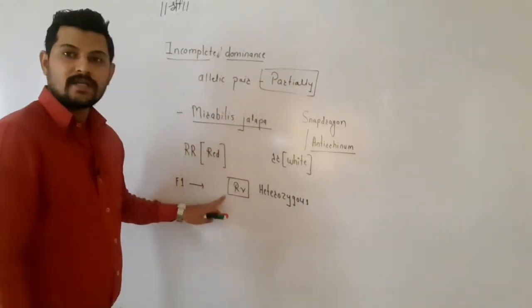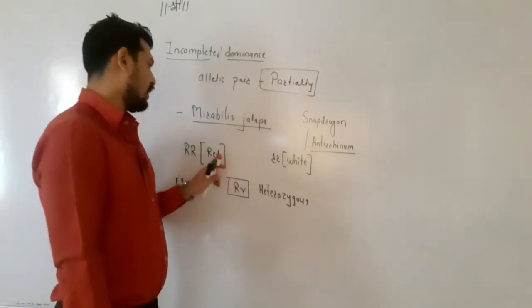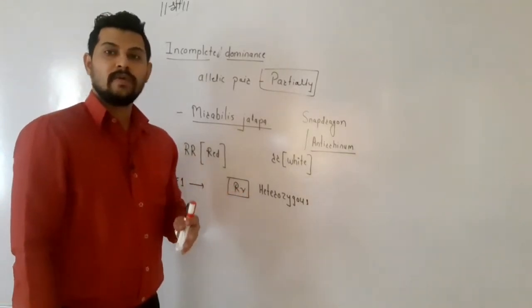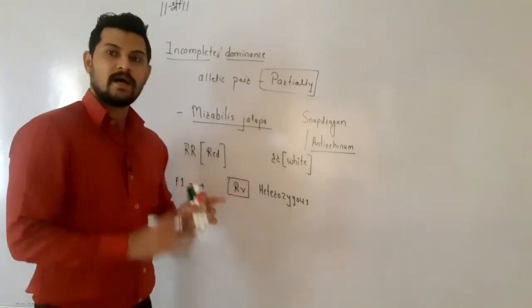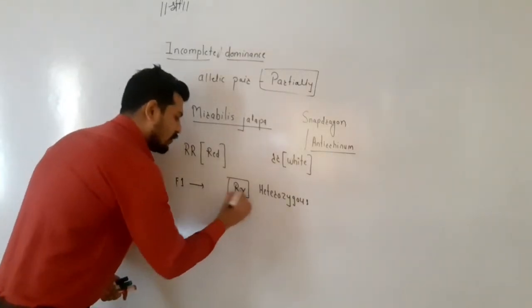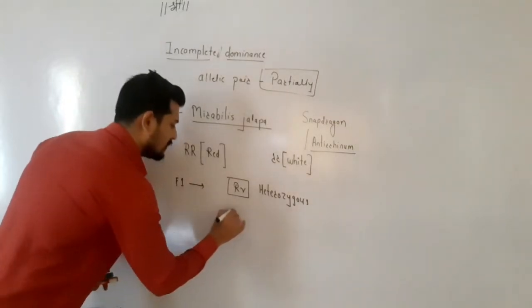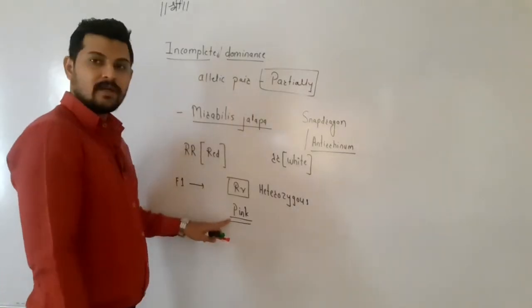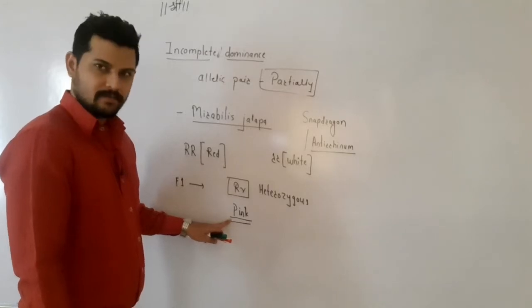Now this heterozygous offspring does not produce the red color, because in Mirabilis jalapa, capital R is not showing dominance over small r, but both are expressing partially. So when capital R and small r are both expressed, the red and white colors are mixed, and a pink colored flower is produced. So the pink colored flower is produced in the incomplete dominance of Mirabilis jalapa.